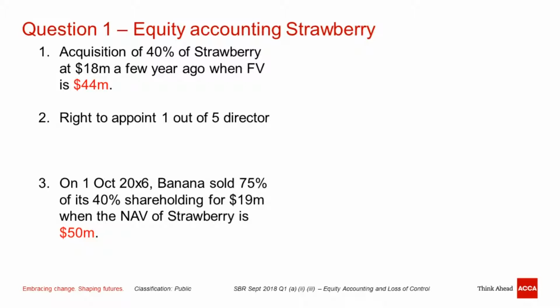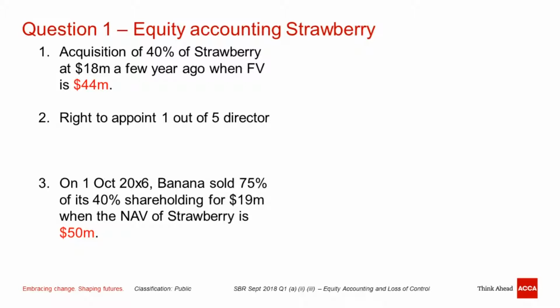It mentioned that a holding company acquired Strawberry many years ago, 40%, at a cost of 18 million. At that time, the fair value of the asset of Strawberry was 44 million. And the parent company has a right to appoint 1 out of 5 directors.